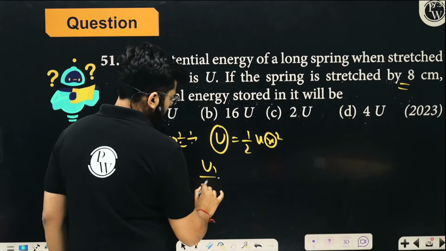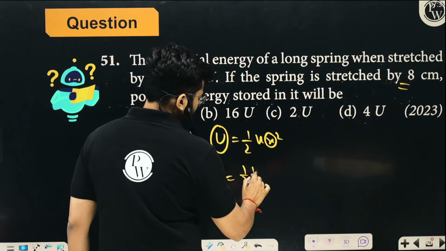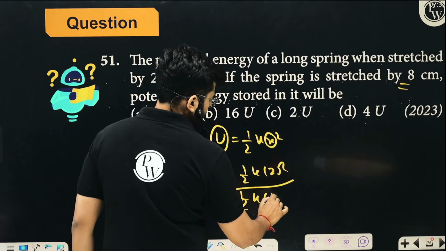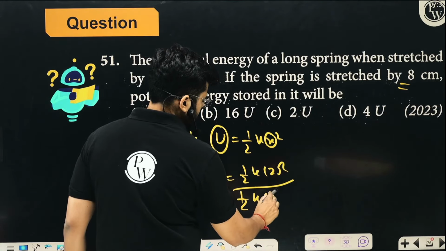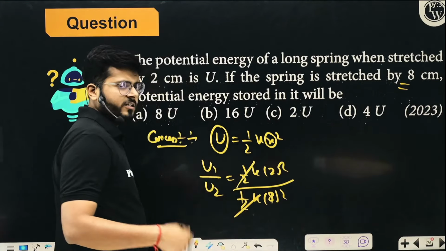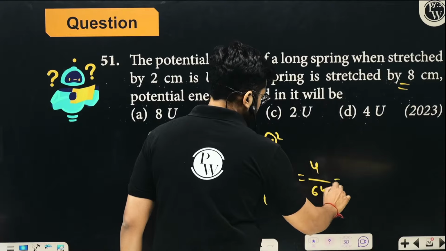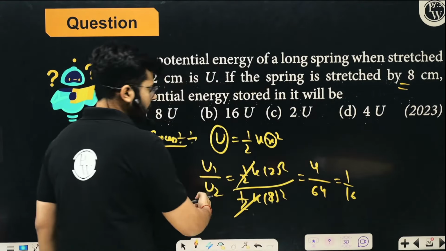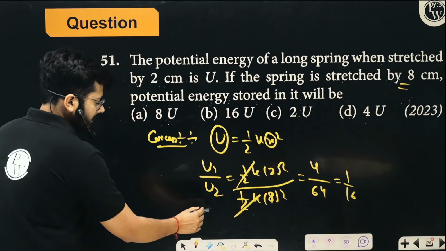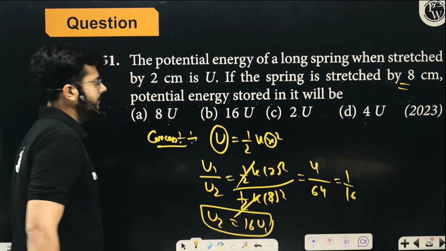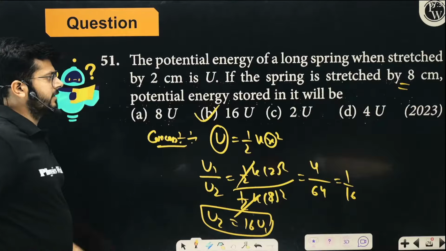So U1 upon U2 will be half kx square upon half k times the new deformation, 8 square. Clearly 16U should be the answer, but just for the sake of solving, it is 1 upon 16. So you see that U2 is 16 times U1. I hope the idea is very clear. So option B is the correct option.